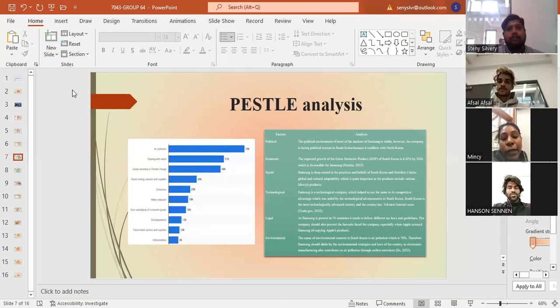And on the environmental side, the main environmental concern in South Korea is air pollution, which is 70%. Therefore, Samsung should abide by the environmental strategies and laws of the country, as electronic manufacturing also contributes to air pollution through carbon emissions, according to 2022. That's all about PESTLE analysis.